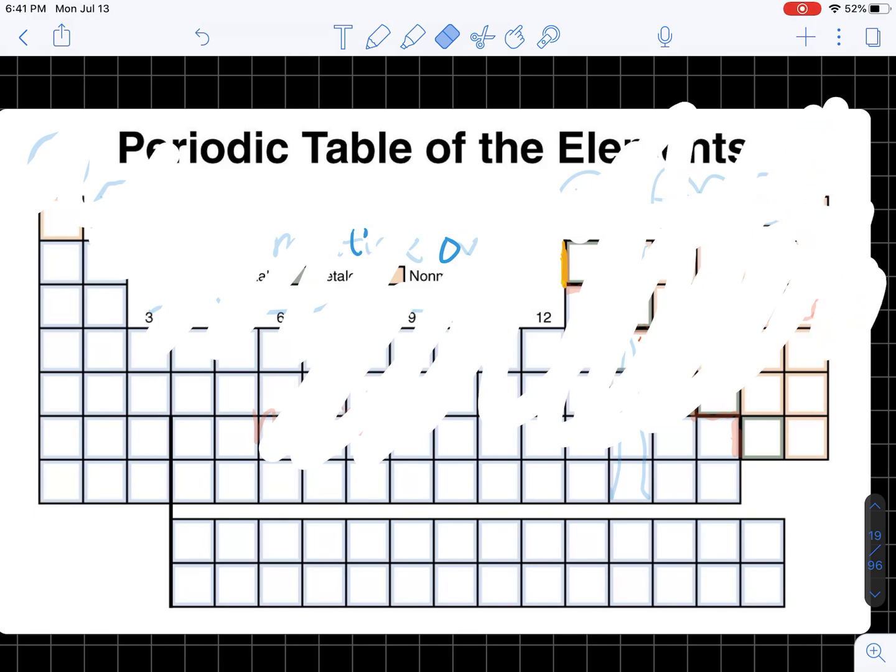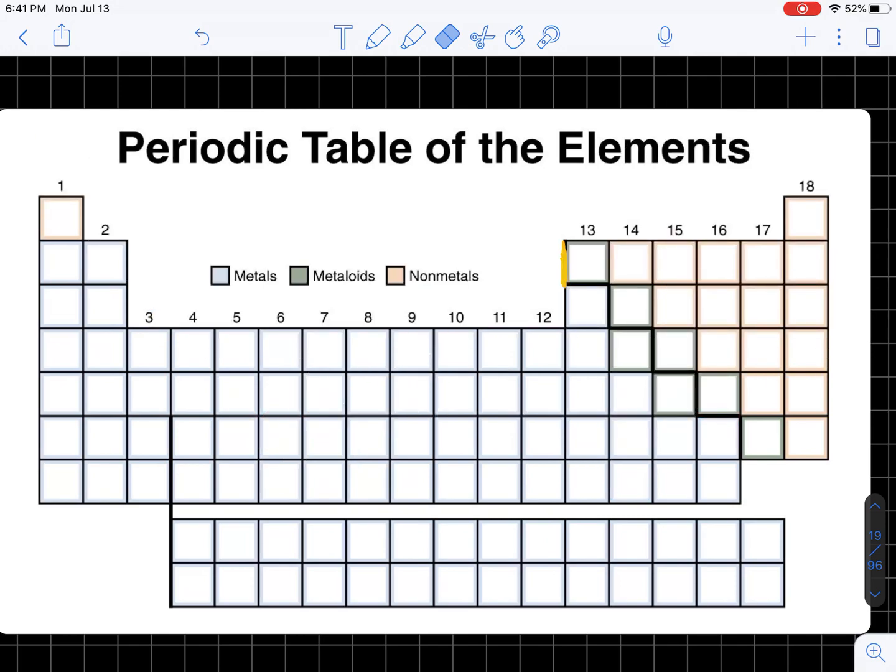The way the periodic table is designed is it shows you where the outermost electron is in terms of the orbitals. In other words, the electrons in the first and second row are what we call S-block electrons, which means their outermost electron is in the S shell. If the element is in row 1, then the outermost electron is in the S1 shell. If it's in row 2, then the outermost electron is what we call an S2 electron. Still in the S shell, but it's the second electron in the S shell.